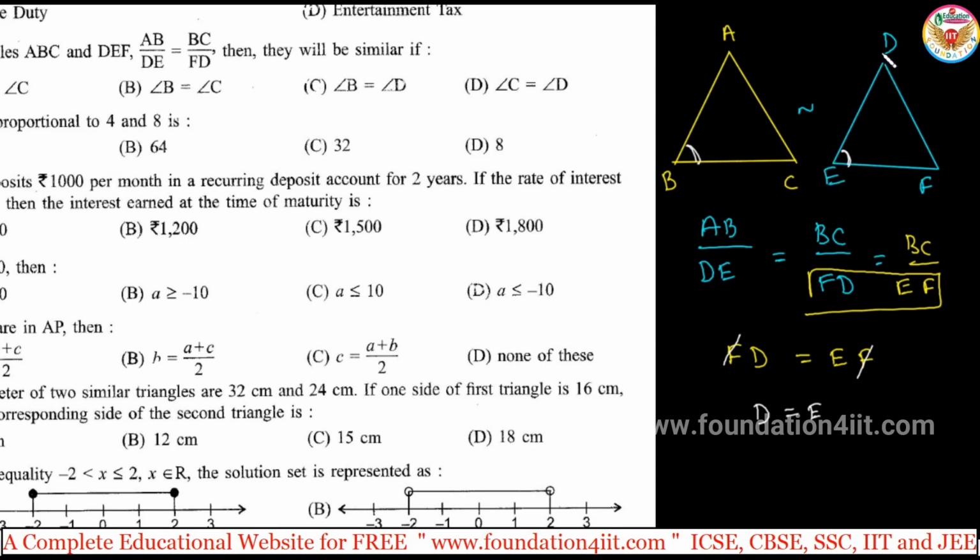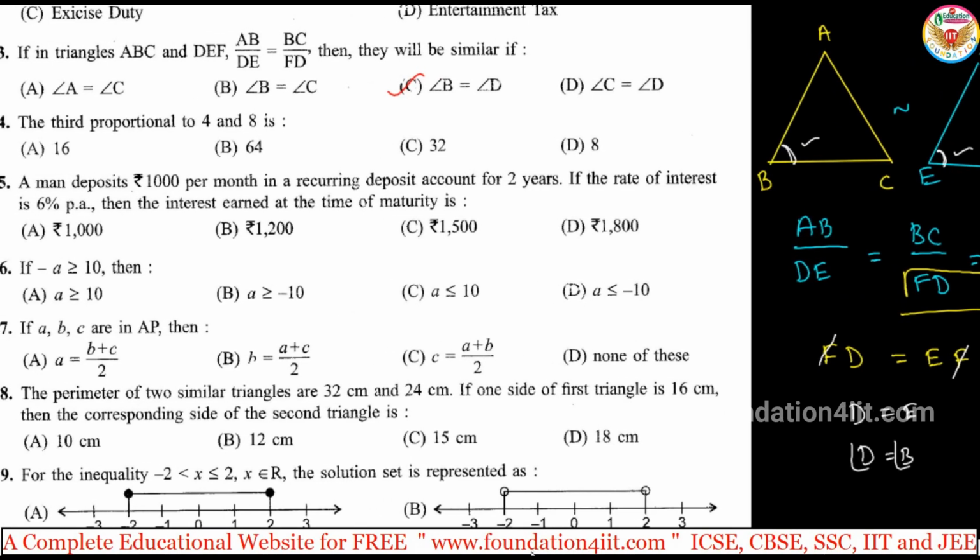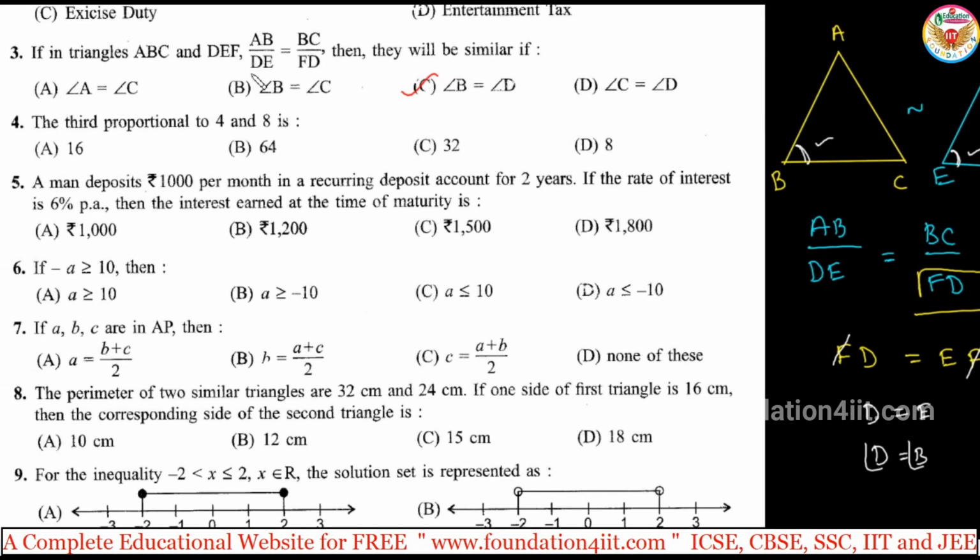Instead of D, let me consider B. So angle D must be equal to angle B. So option C, angle B is equal to angle D. Only in this case are the two triangles similar.